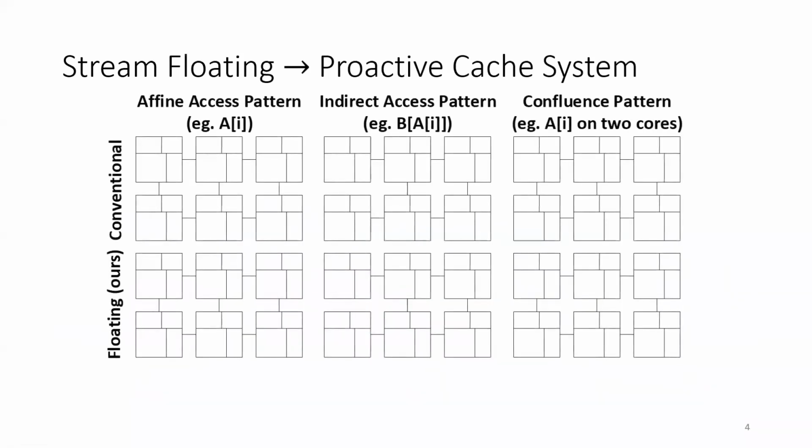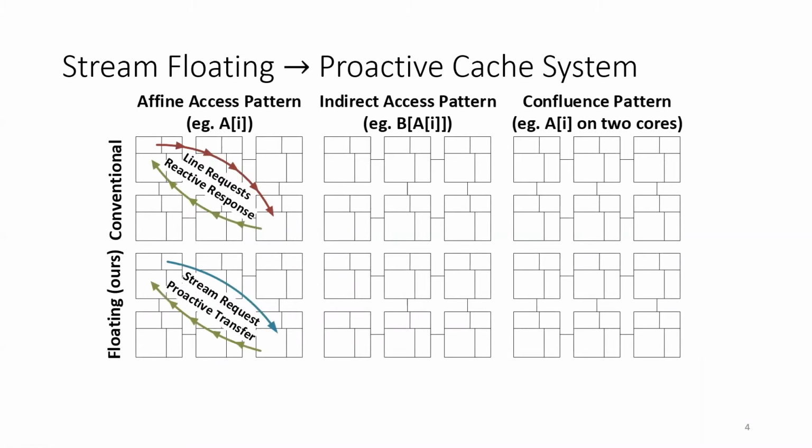The first case is the affine access pattern like A of I. Instead of sending individual requests to specific cache lines, the core sends one request for the entire stream pattern with little reuse, and the cache can run ahead of the core to stream back data. This effectively allows streams to run in the remote L3 banks, and we refer to it as stream floating, which reduces the request traffic and lowers the latency.